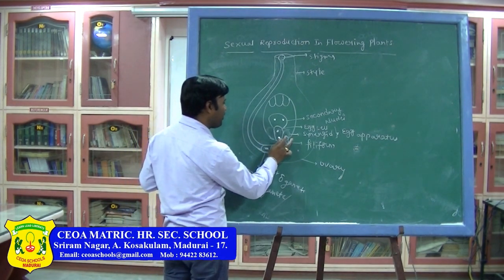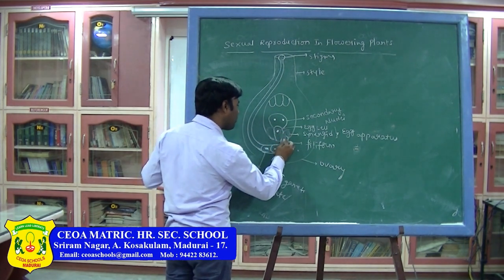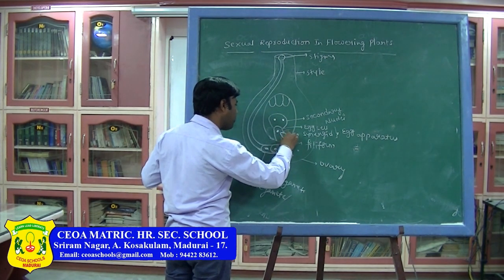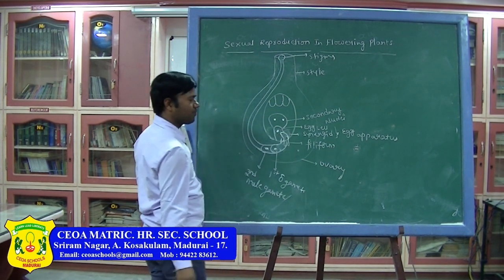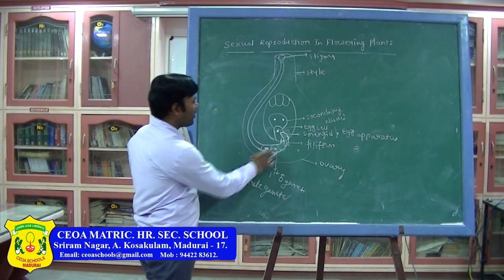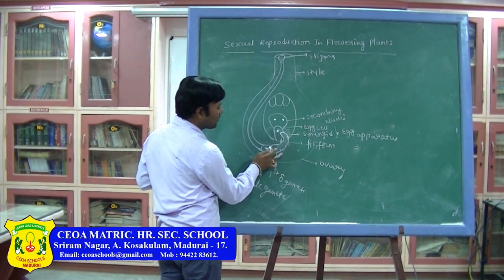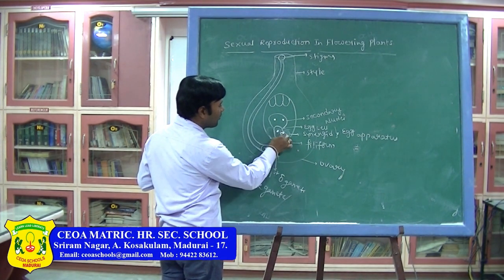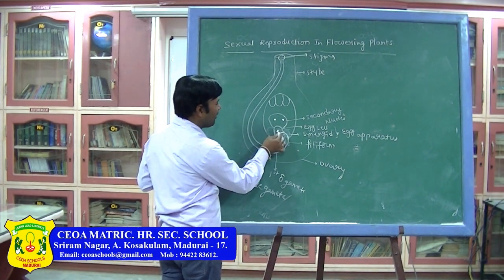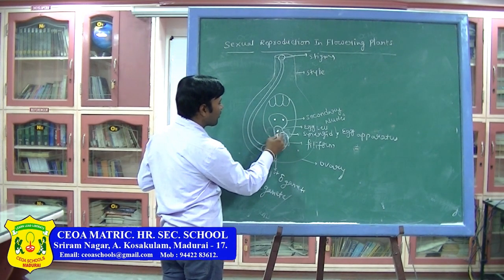Then from here, the pollen tube goes and meets the egg cell. The first male gamete slowly moves to the end, then fuses with the egg cell.